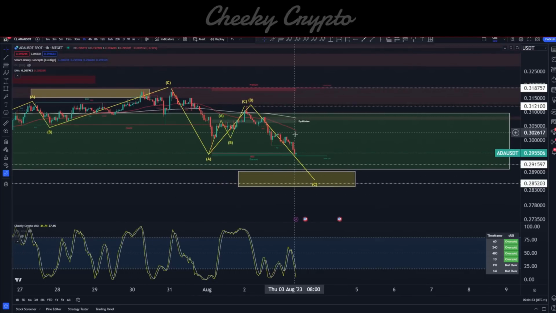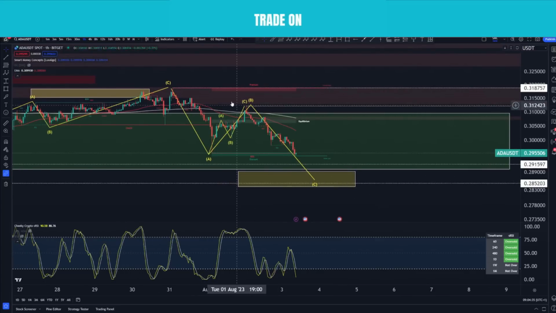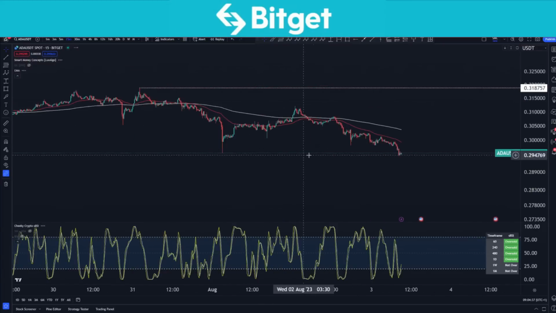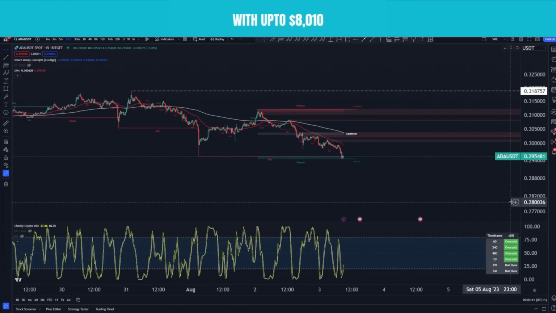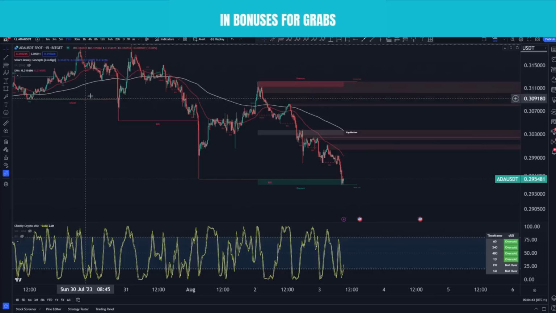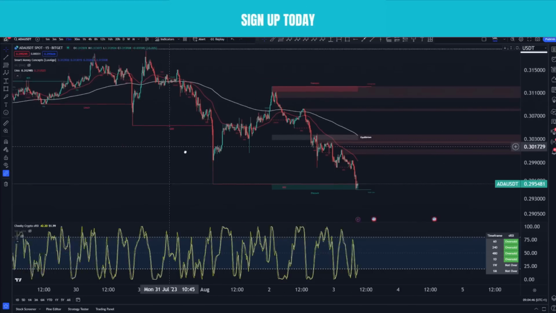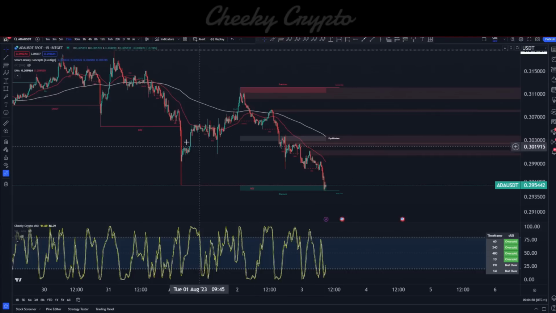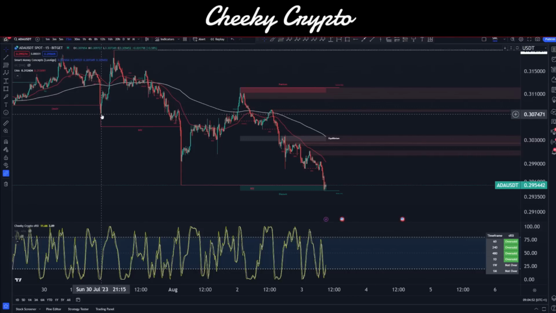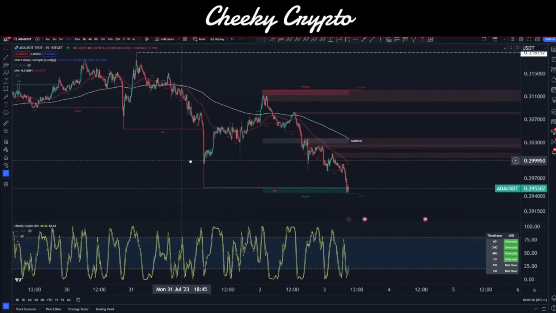Now, our internal structures are going to be really important here. So we're going to take this to a 15-minute and see what's going on within these internal structures, specifically this structure over here. You can see here, change of character, break of structure. So really bearish, even on the 15-minute time frame. For those who do not know smart money concepts, this is what this is. It's basically tracking the idea that big money is coming in and pushing the market in a particular direction.